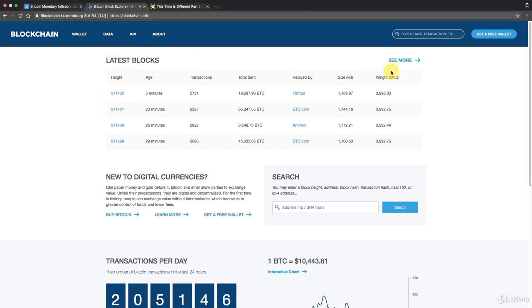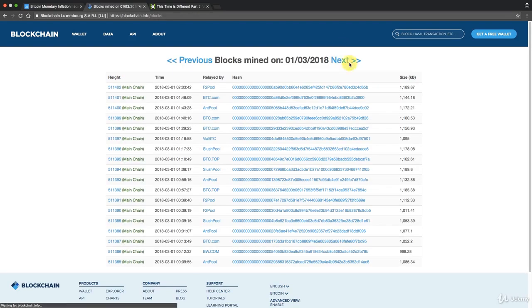And so now if we go to here, see more, and we'll see the most recent blocks, you can see the time when they were mined. You can see this one was mined at 0203, this one 146. So what's the difference in time here? It's 17 minutes. So here it's 3 minutes. Here it's another 3 minutes. Here it's 11 minutes.